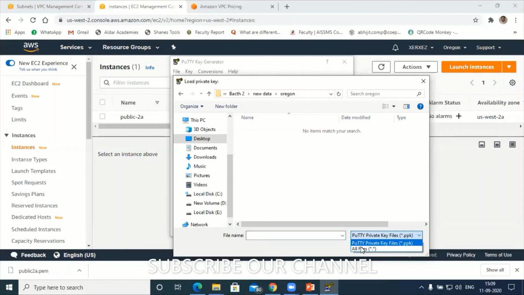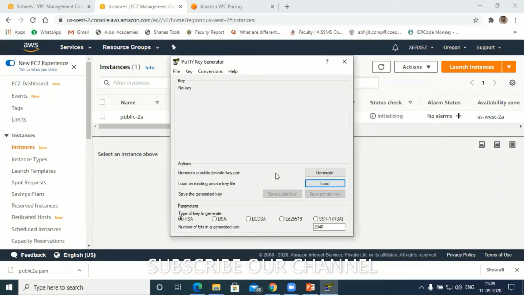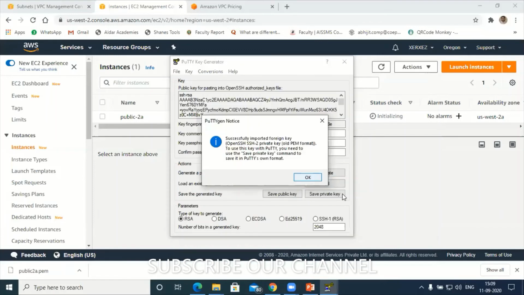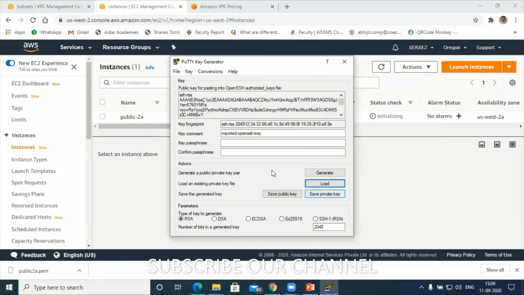I'm just converting my PEM file to a PPK file. Hold on. That's loading. Save private key. Yes.